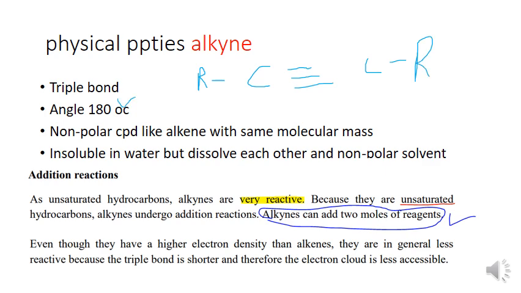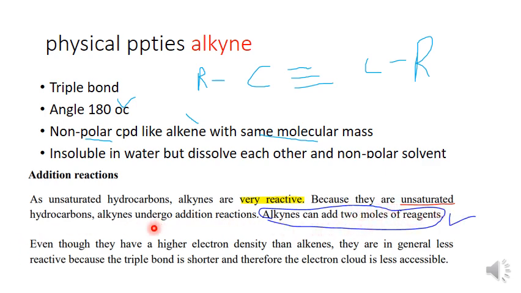They are non-polar like ethane with the same molecular mass. They are insoluble in water but dissolve in each other and in non-polar solvents. Addition reaction: unsaturated hydrocarbons like alkene are more reactive than alkane because they are unsaturated. Alkane undergo substitution reaction. Alkene can undergo reaction with more reagents.